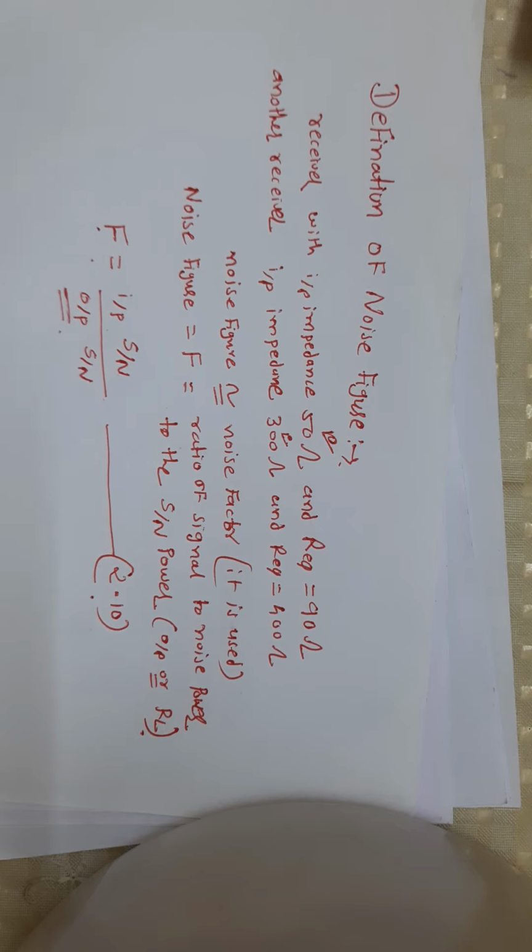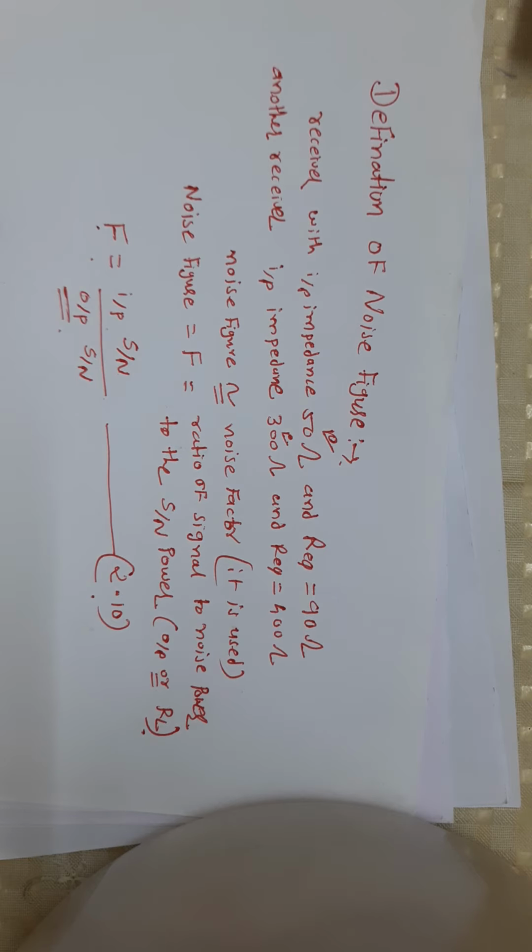Consequently, in a practical receiver, the output signal to noise will be lower than the input value, and so the noise figure will exceed 1. However, the noise figure will be 1 for an ideal receiver which introduces no noise of its own.